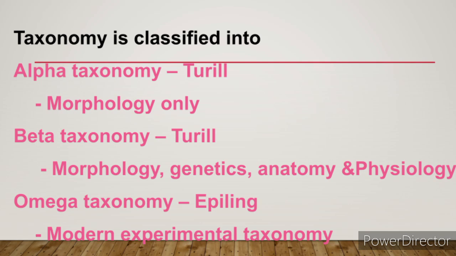Alpha taxonomy is based on morphological characters, and for beta taxonomy, for your easy identification, you can recall it as MGAP. M for morphology, G for genetics, A for anatomy, P for physiology. Omega taxonomy is a modern experimental taxonomy which is based on phylogenetic relationship.